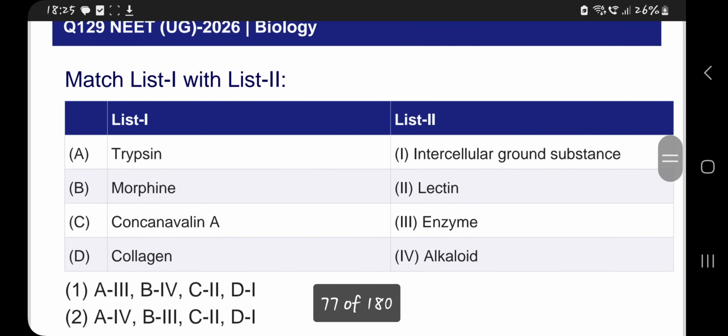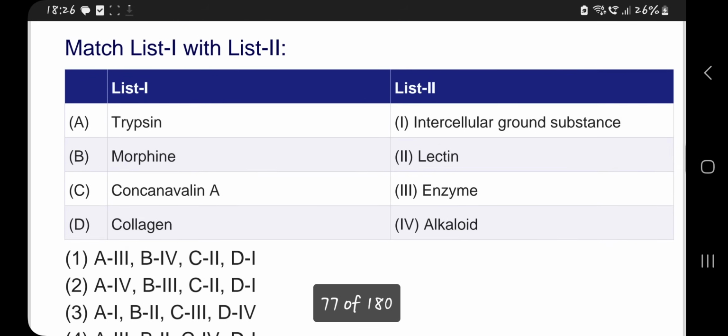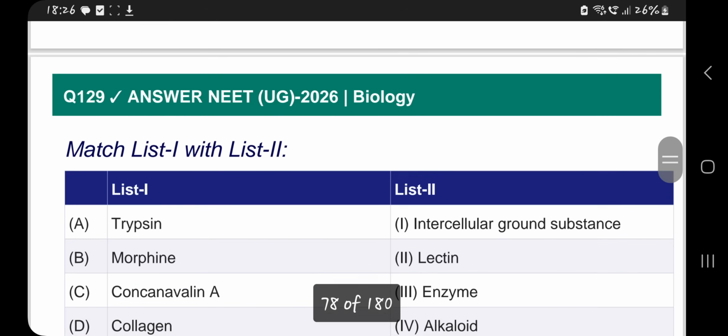So here they have given trypsin. It is an enzyme. Concanavalin A is a lectin. So A3, morphine. Morphine is an alkaloid. A3, B4, C2, collagen, D1. So first option is correct.